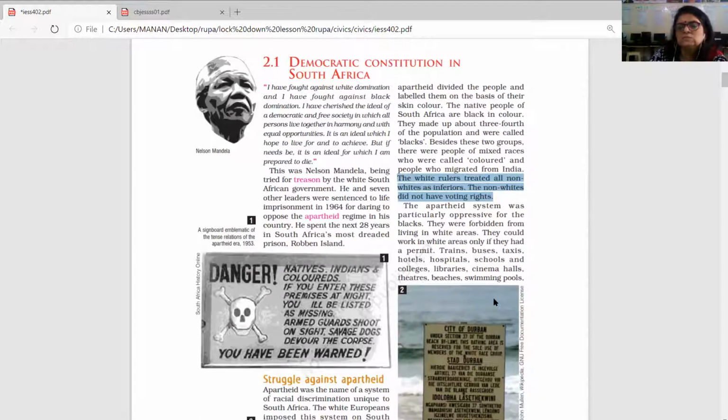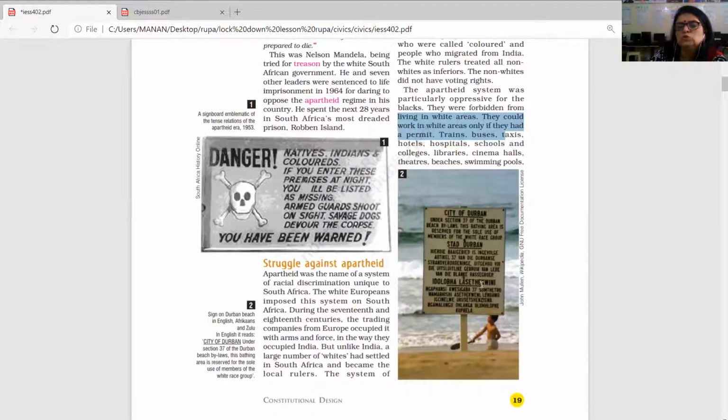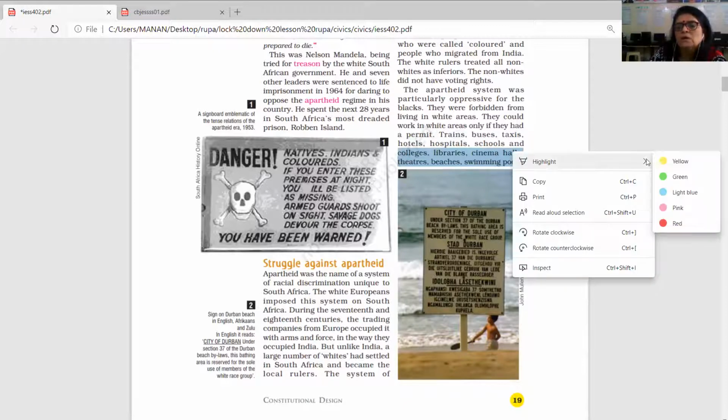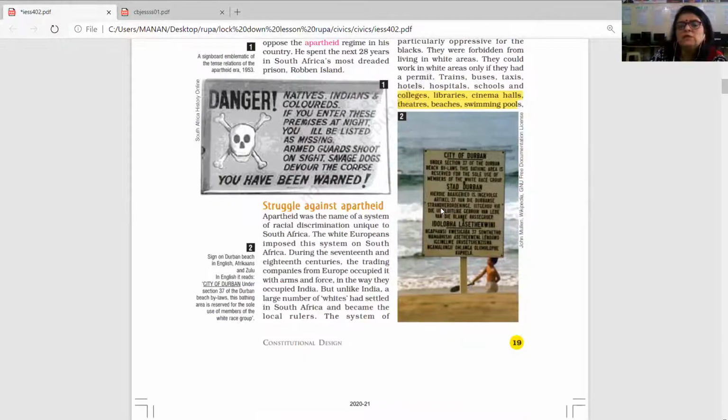Under this system, the blacks were forbidden from living in white areas. They could work in white areas only if they had permission. Bus, taxi, school, hospital, colleges, library, cinema hall, everything was different for black and white. In examination, you may get this kind of picture. Please pay attention here in the video. We may ask what it is describing, which country it belongs to. Then you should be able to write that it is about the apartheid system which was there in South Africa.